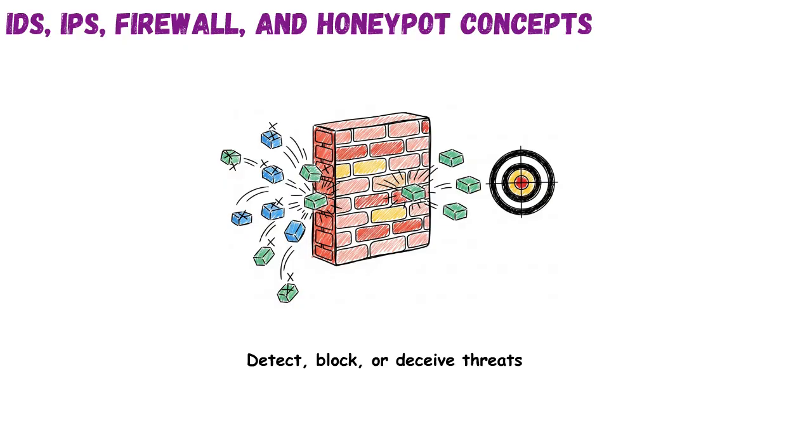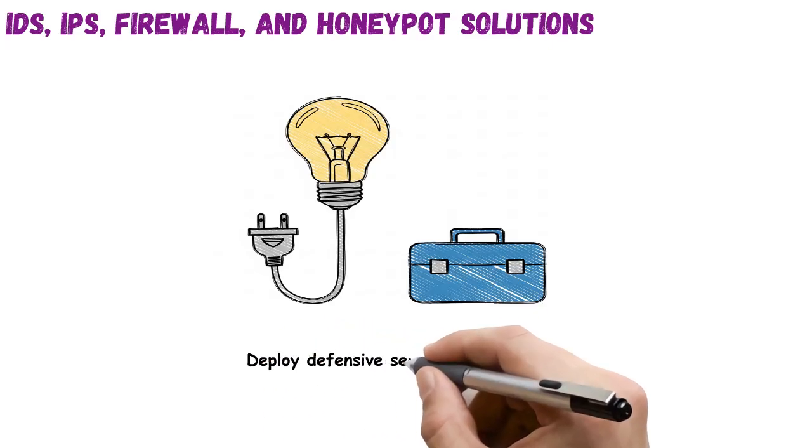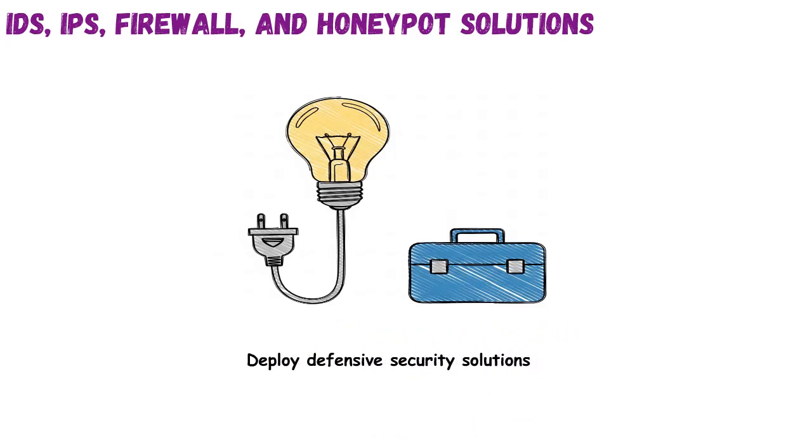This foundational topic covers IDS, IPS, Firewall, and Honeypot solutions. It focuses on real-world implementations that enhance network defense and threat visibility. Imagine building a fortress, selecting alarm systems, autolocks, surveillance, and decoys to defend the structure. In cybersecurity, there are open-source, commercial, and hardware solutions for every defense layer.